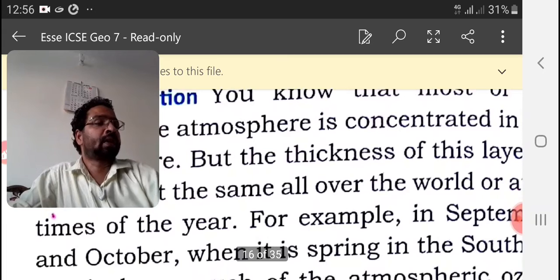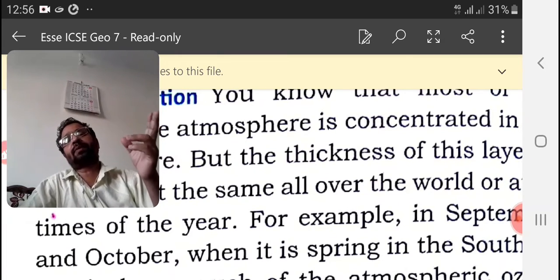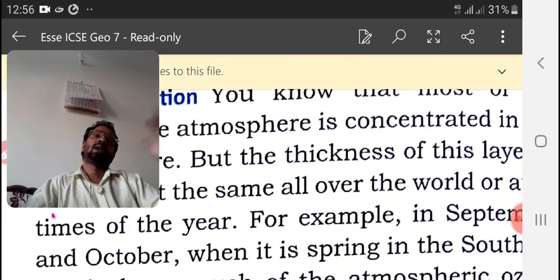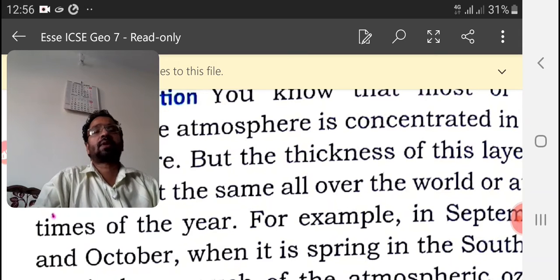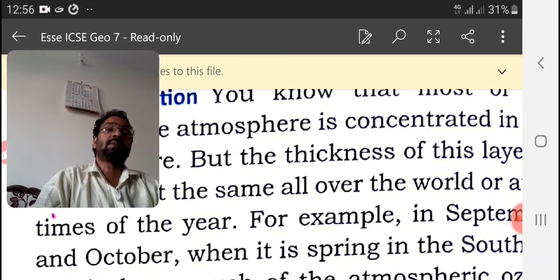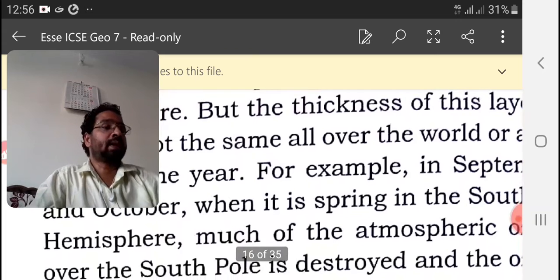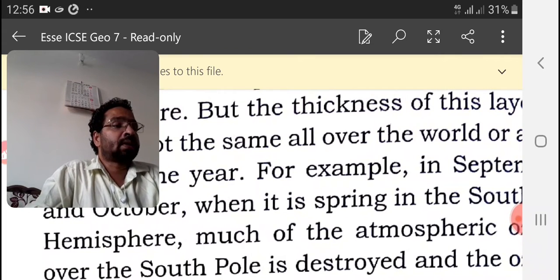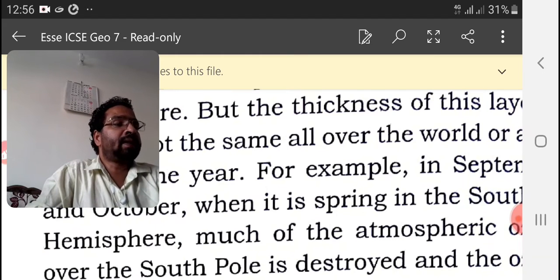When it is spring in the southern hemisphere, we are dividing the earth into two hemispheres. One is the northern hemisphere and the other is the southern hemisphere. Hemi means half, sphere half. Okay, when the spring season is in the southern hemisphere, what will happen? The ozone layer in the southern area becomes very thin, and such a thinned patch is called an ozone hole.